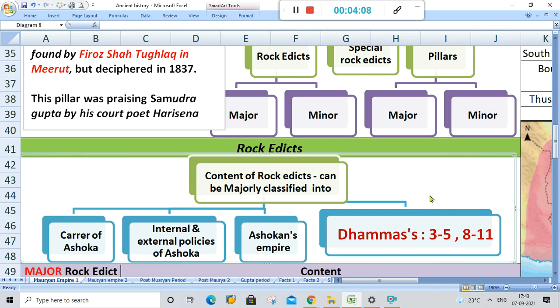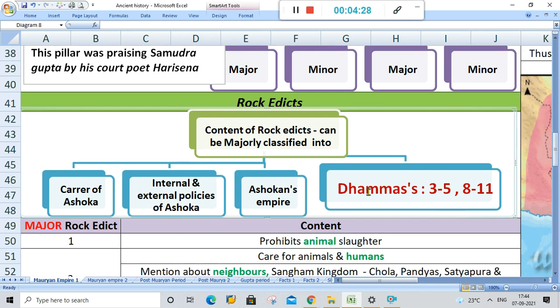Here Dhamma, like Buddha Dhamma, was propagated by Ashoka because Ashoka was a Buddhist. He propagated the Dhammas, or we can say the principles of Buddhism, through his inscriptions. The inscriptions of Ashoka were explaining these Dhammas.